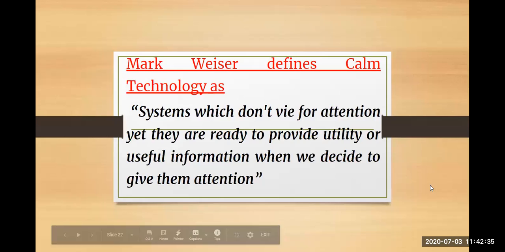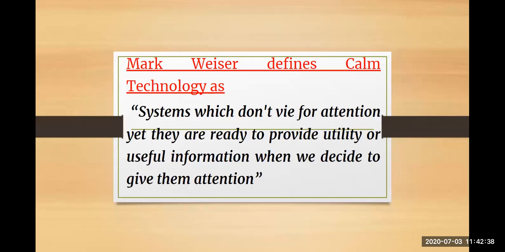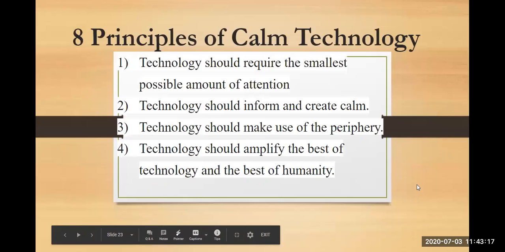Let us see what he says more about it. He has defined calm technology as systems which don't vie for attention, yet they are ready to provide utility or useful information when we decide to give them attention. So calm technologies are those systems which do not seek attention, which don't say give me attention and only then I'll give you information. No, these are technologies which work quietly and calmly for you, and whenever you give them attention, they are ready to give you information. That is your calm technology. Mark Weiser came up with this definition. In the exam, you are expected to write this definition, that is Mark Weiser's definition of calm technology.